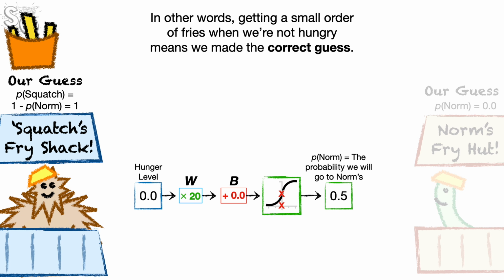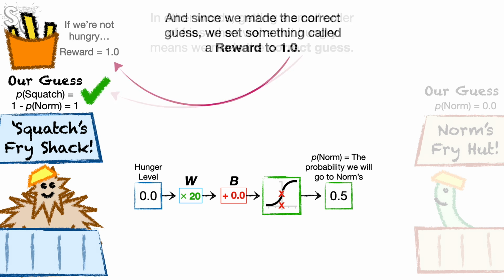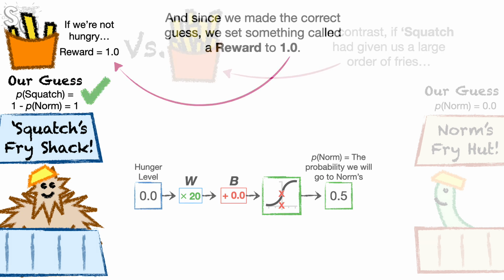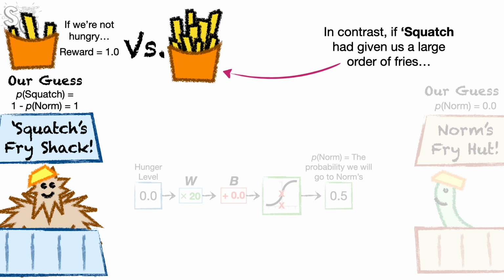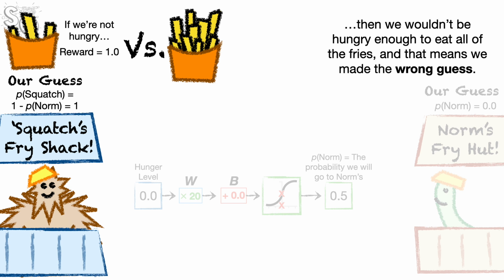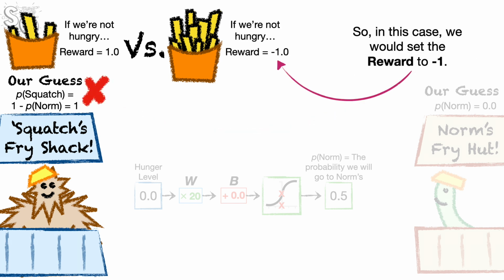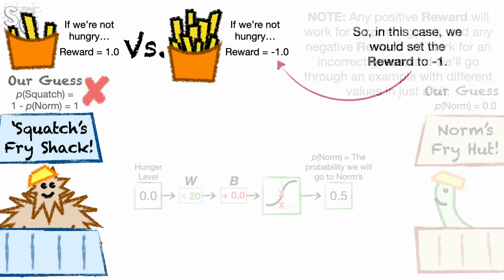In other words, getting a small order of fries when we're not hungry means we made the correct guess. And since we made the correct guess, we set something called reward to 1.0. In contrast, if Squatch had given us a large order of fries, then we wouldn't be hungry enough to eat all of the fries, and that means we made the wrong guess. So, in this case, we would set the reward to -1.